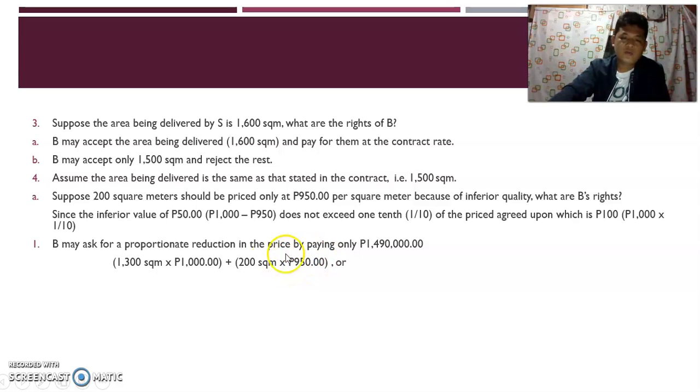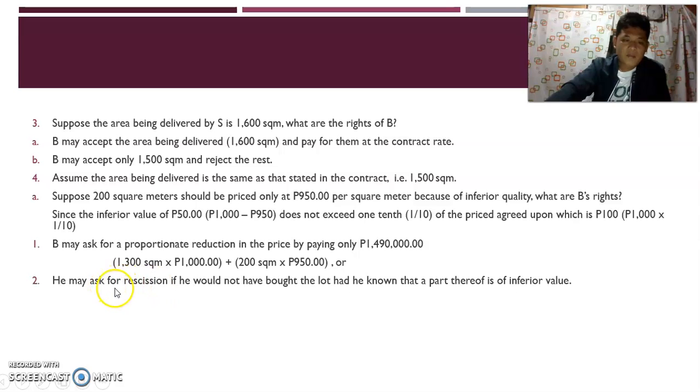So, yan yung explanation doon class. Naintindihan? So, ang basis nito class is inferior value. Next, option of B. He may ask for rescission if he would not have bought the lot had he known that the part thereof is inferior value.